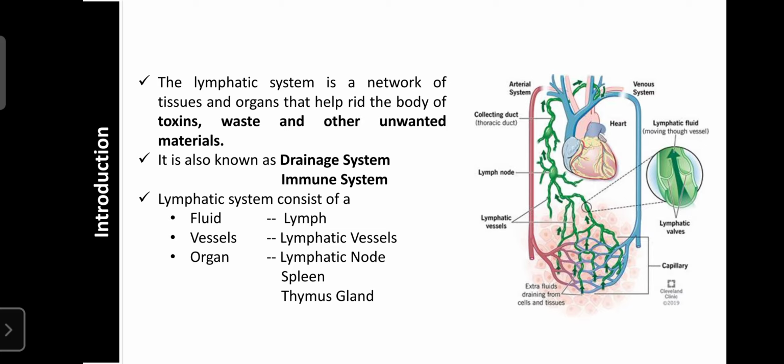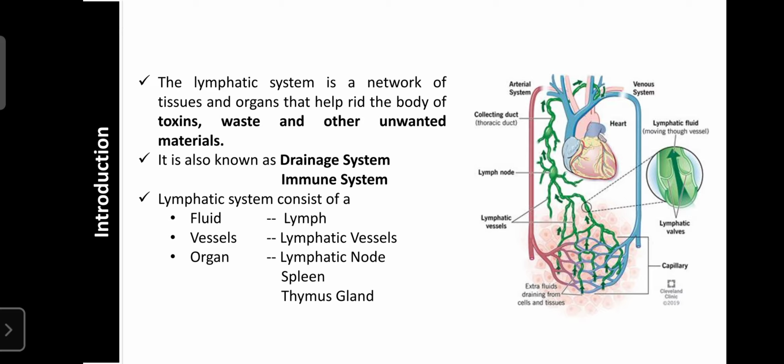If the systemic circulation fails, then they are recirculated, or they can be supplied towards the kidney, or recirculated into the systemic circulation. That is the work of the lymphatic system. That is why the lymphatic system is also known as the alternative to the systemic circulation or cardiovascular system.